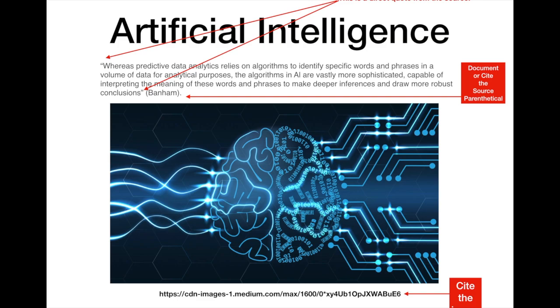Whenever I use content from that source, I must follow that reference with parentheticals from the source, like you see here, and then a period at the very, very end. Lastly, I have documented or cited the image that I used by referencing its URL.